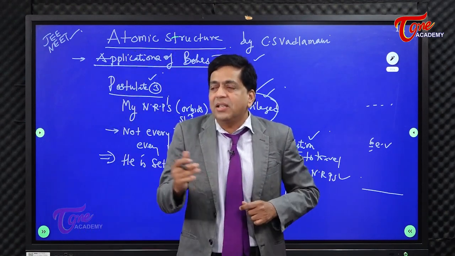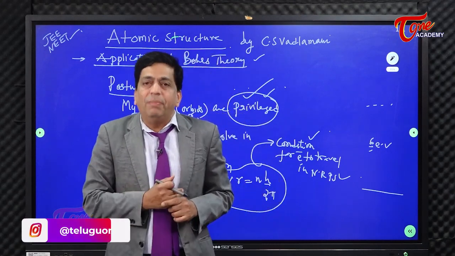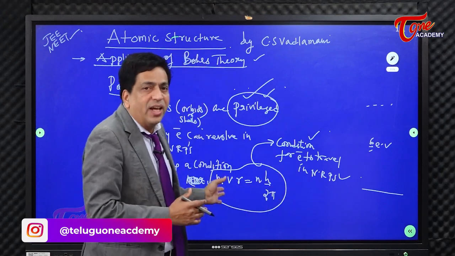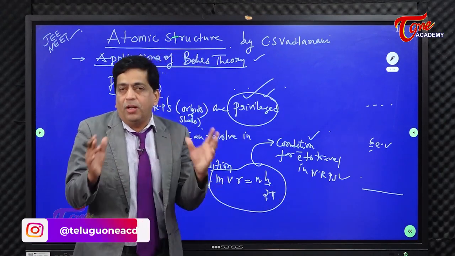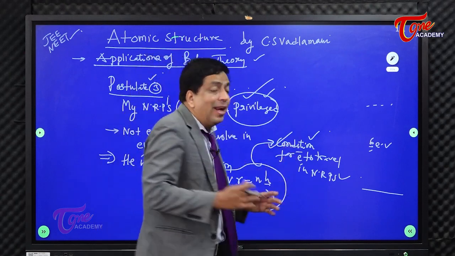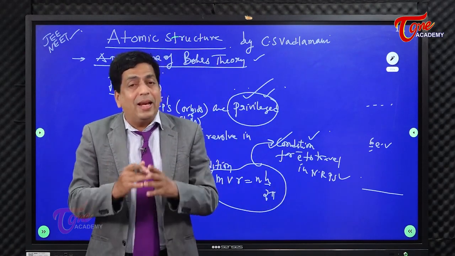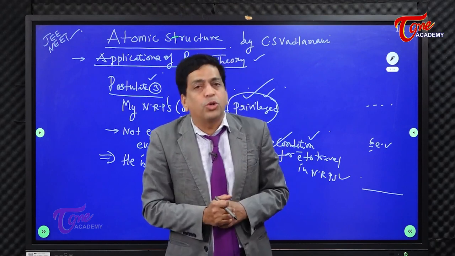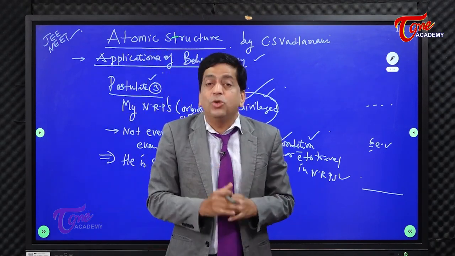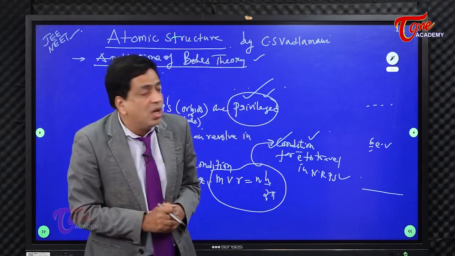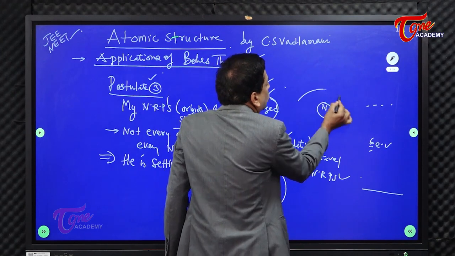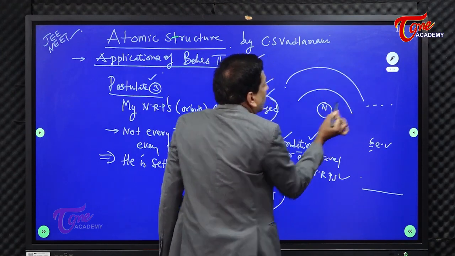Then when you hear someone mugging like that, you must stop them and tell them that this MVR is equal to nH by 2 pi, which you're mugging, is basically nothing but the condition for electrons to travel in a particular orbit proposed by Bohr. Not everyone can just walk in. It's not a walk-in. There is a condition. You must understand this. For example, if this is the nucleus, this is the first orbit, this is the second orbit, right?